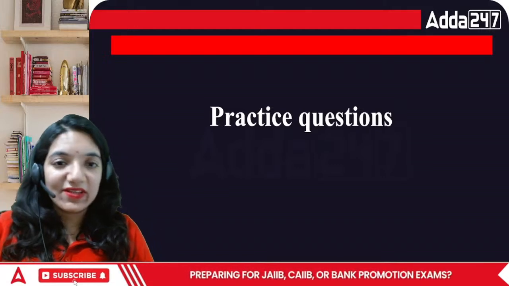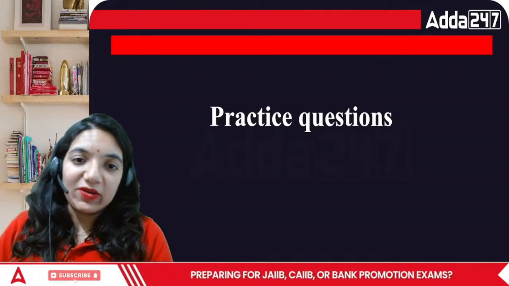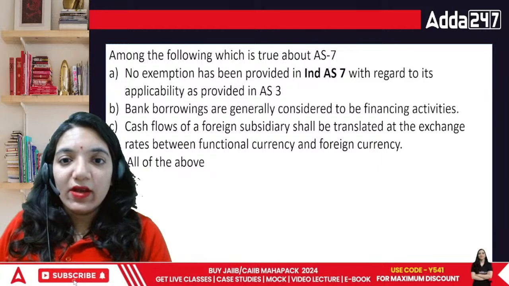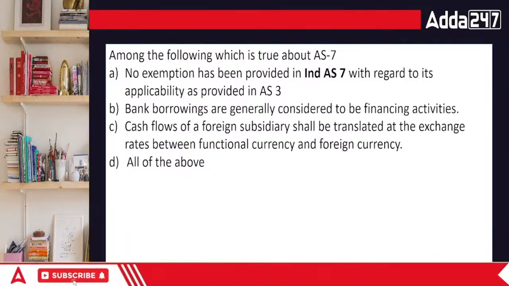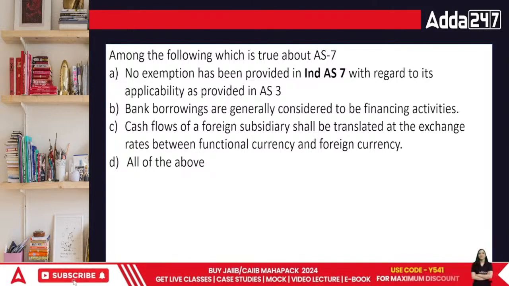Now let's begin with the session. Here comes the first question. This question relates to the area of AS. Among the following, which is true about AS 7?